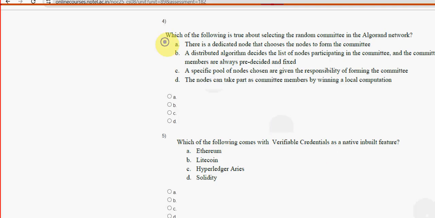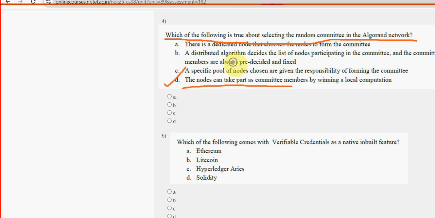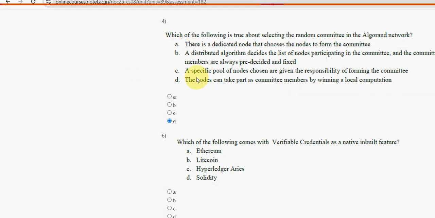Fourth question. Which of the following is true about selecting the random committee in the Algorand network? So for fourth question, option D is the probable solution, guys. The nodes can take part as committee members by winning a local competition. Next, fifth question.